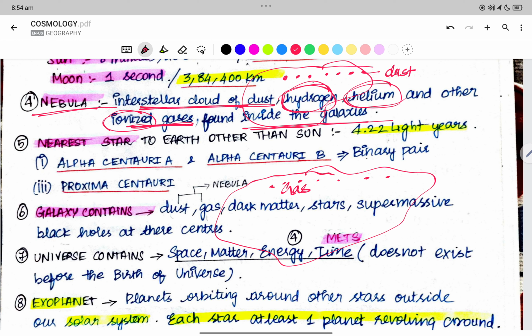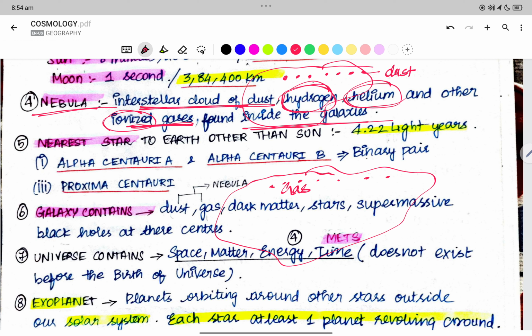Now we are looking at the nearest star to the earth. Every star has some planets around it, right? Earth is a planet around the sun. So stars have planets, and this is how they form a system, like our solar system. Alpha Centauri A and Alpha Centauri B are a binary pair.